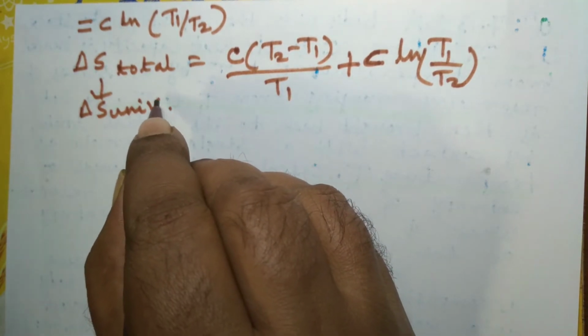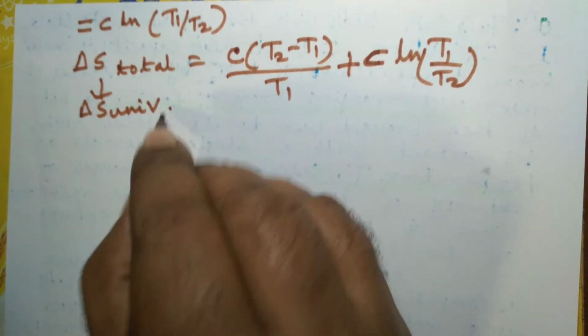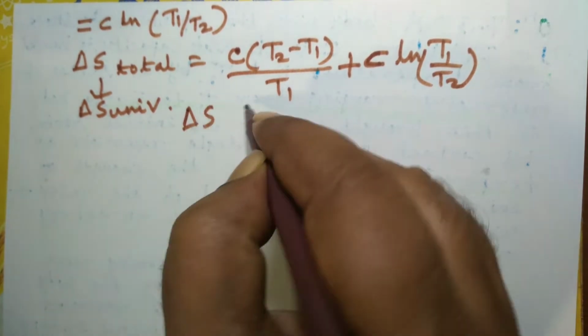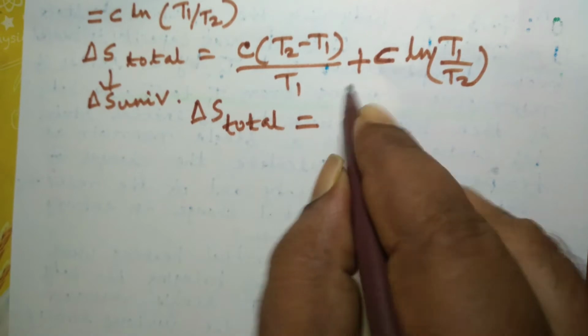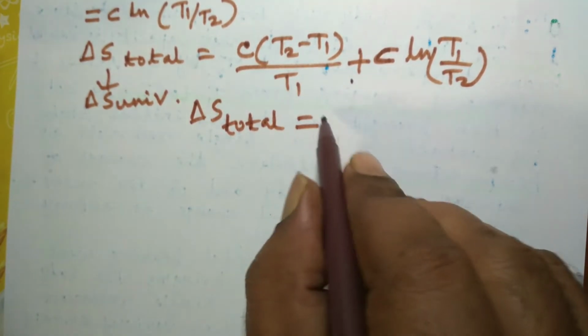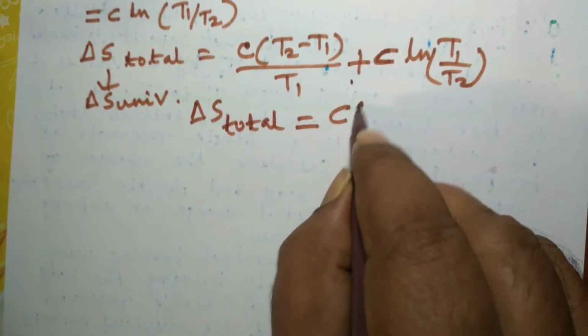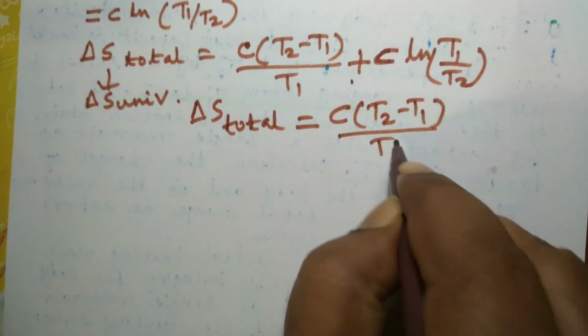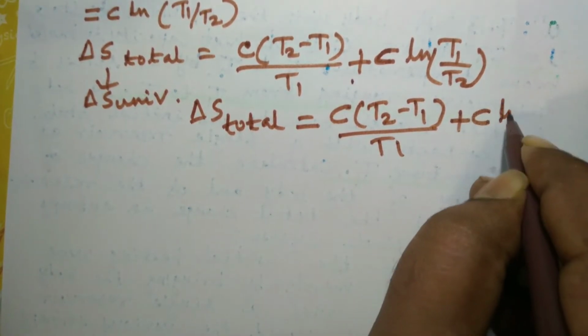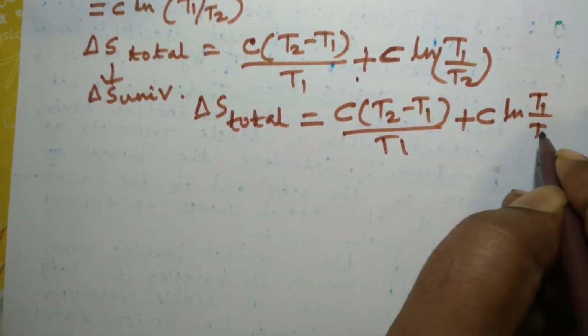So if you calculate the total change in entropy during this set of two processes, it will be only this much, because during the first process the change in entropy is 0. So C into T2 minus T1 by T1 plus C ln T1 upon T2.